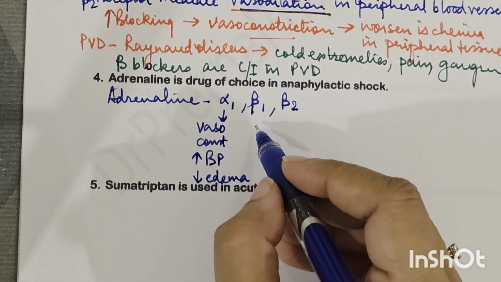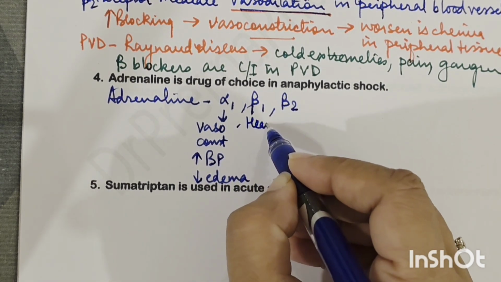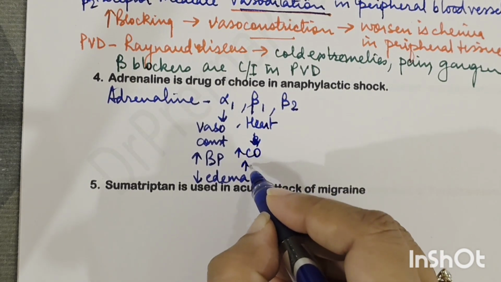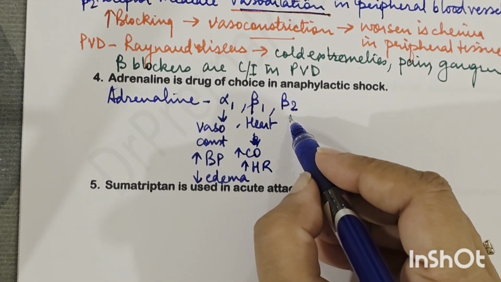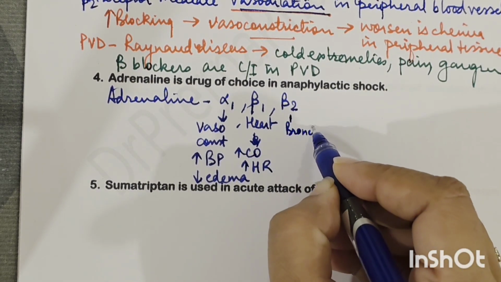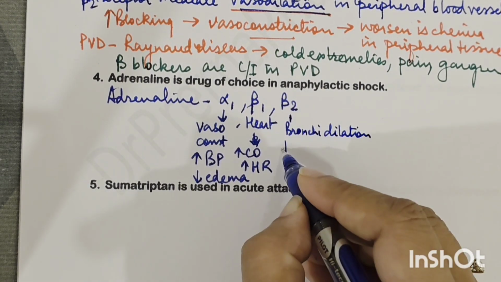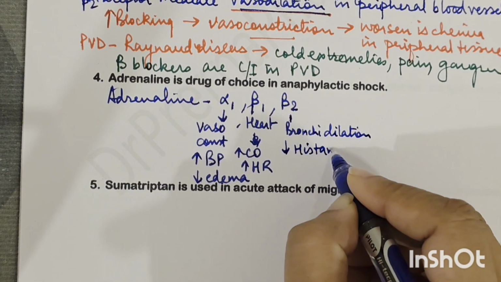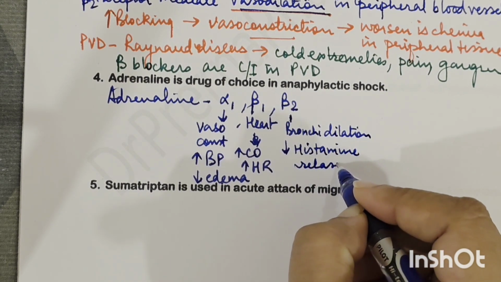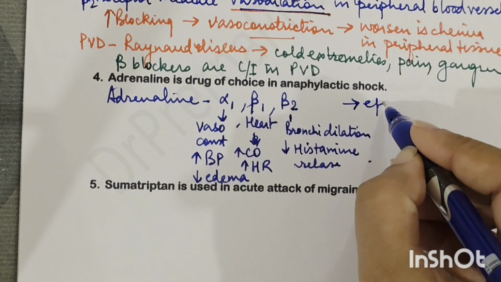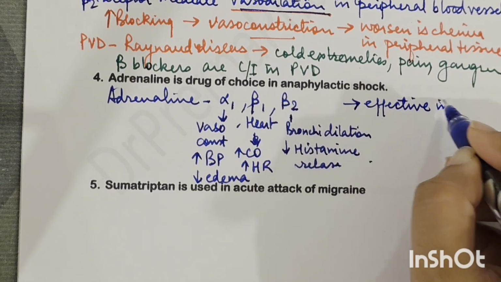Beta 1 पे act करके, beta 1 receptor is present on heart, and so it causes increased cardiac output and increased heart rate. And beta 2 receptor is present on bronchi, basically all the smooth muscles, so it causes dilatation. So bronchodilation, reduces histamine release from mast cells. Okay, so these all activities as a result make it a very effective treatment in anaphylactic shock.